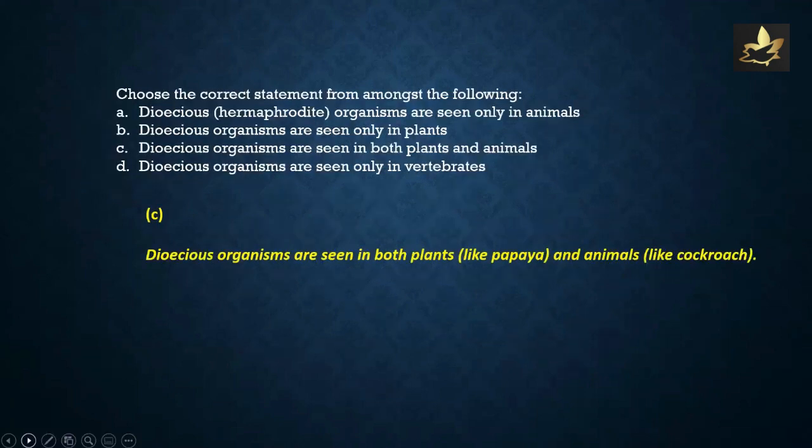Choose the correct statement from amongst the following. Dioecious or hermaphrodite organisms are seen only in animals. Dioecious organisms are seen only in plants. Dioecious organisms are seen in both plants and animals. Dioecious organisms are seen only in vertebrates. Please note, dioecious organisms are seen in both plants and animals. So the correct option is C.